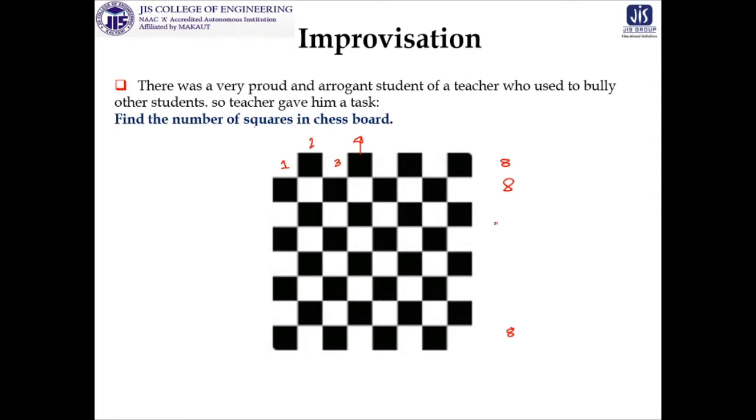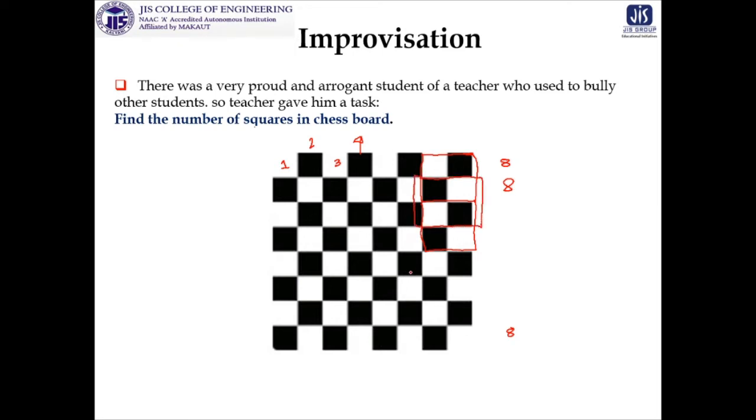But if we stop our thinking here, we are most probably making some mistake, because I think you can identify that there is another square. You have a square over here, you have another square over here, and so on. So you have to count them. But look at this, there is another square.